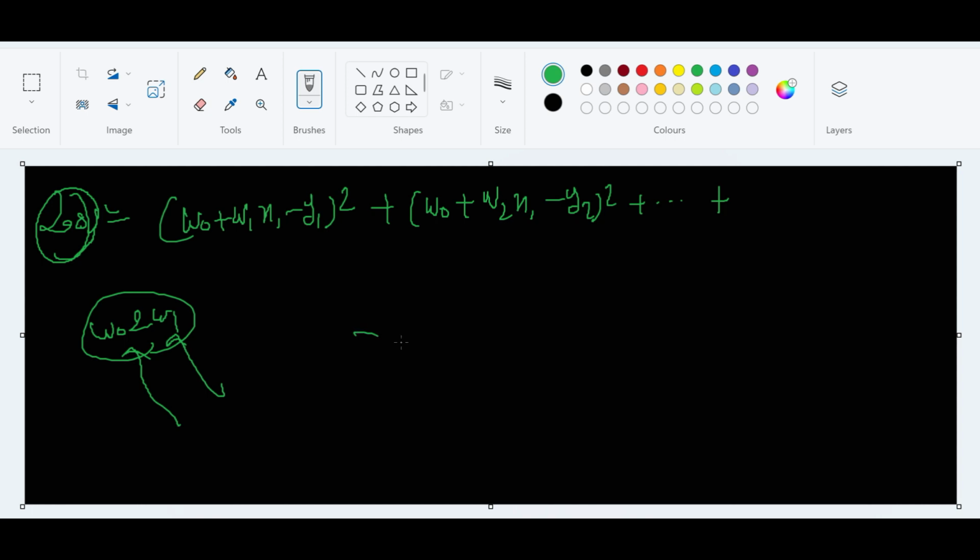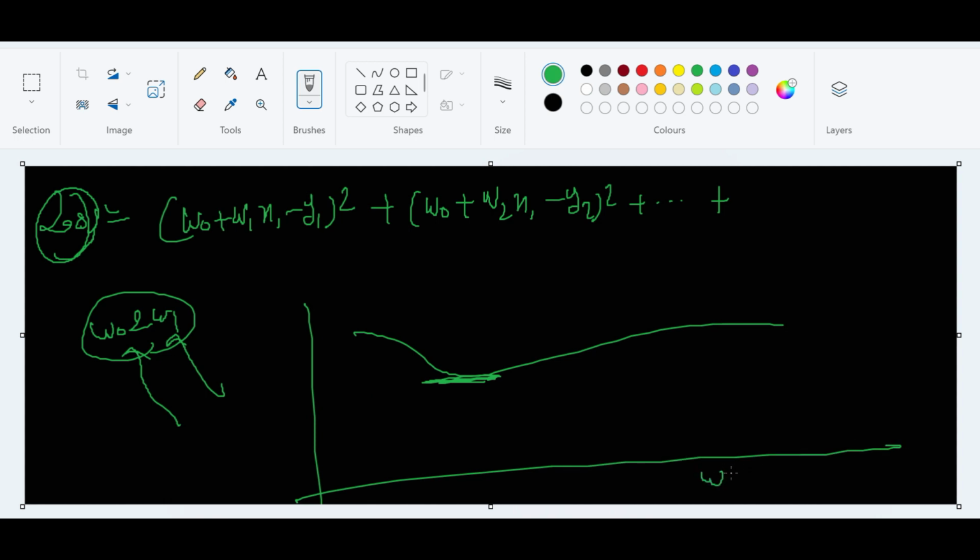See, this is the loss, right? Maybe it looks like this. I want this minimum loss. If this is my loss function, I want this point. I need this W naught W1 so I get this minimum loss. But right now I don't know where it exists.